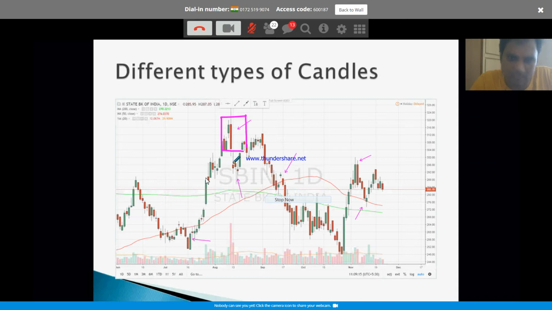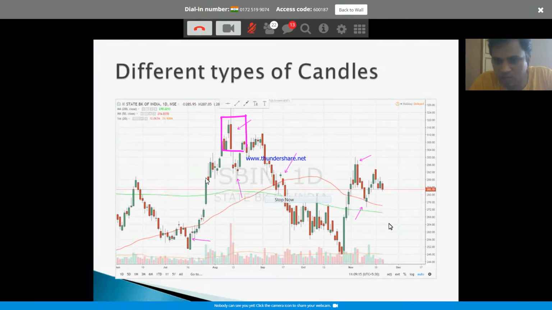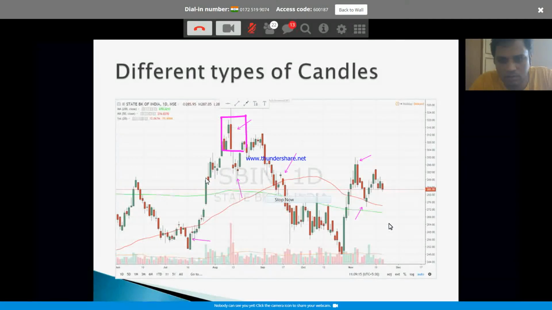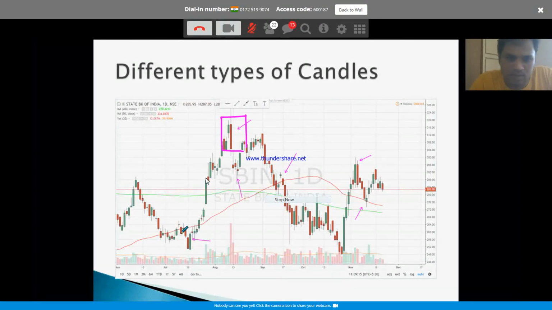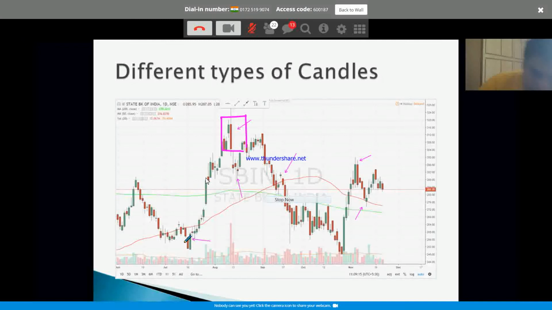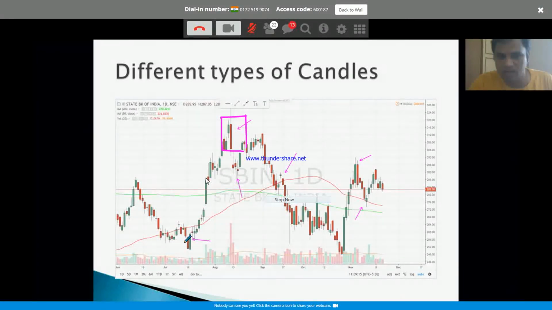Obviously, you can exit a lot of places. But just for understanding of the candles that we are learning today, why down before those bullish candles? It doesn't matter. See, listen here. We don't need to know why it has happened like that. What we are trying to understand for now is what we are trying by looking at this.